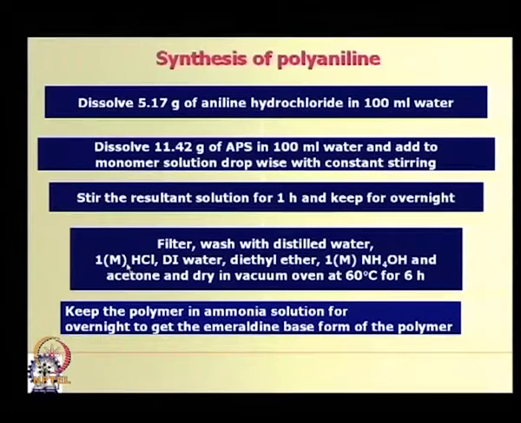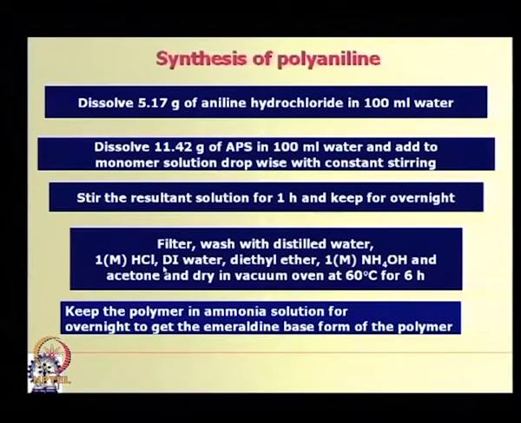then with acid in order to remove any unreacted monomer aniline hydrochloride, followed by deionized water, followed by diethyl ether, and finally with ammonia solution, then acetone in order to remove water before drying.